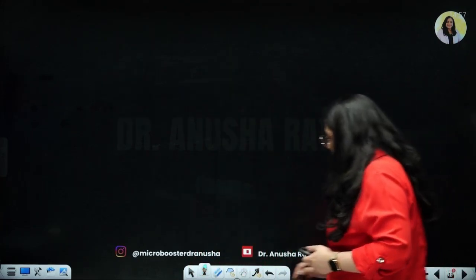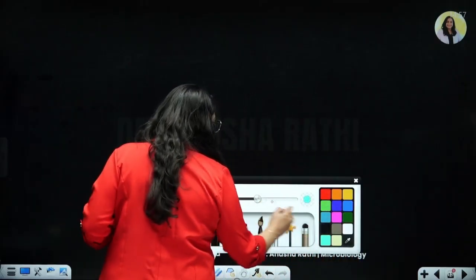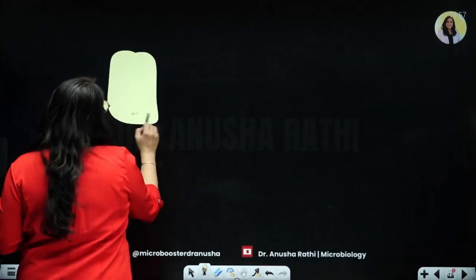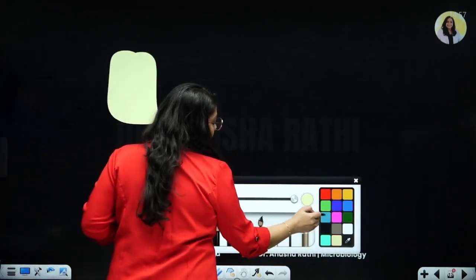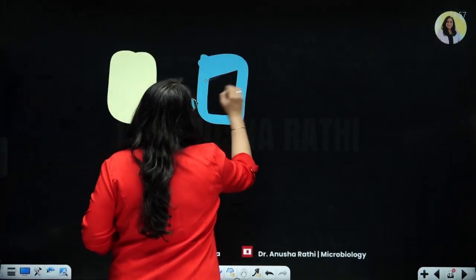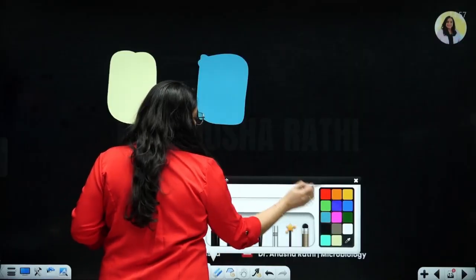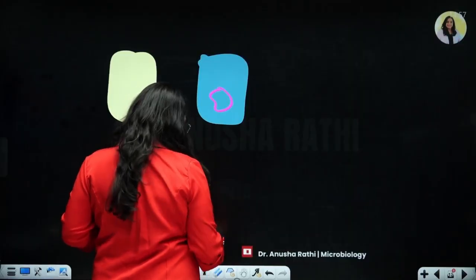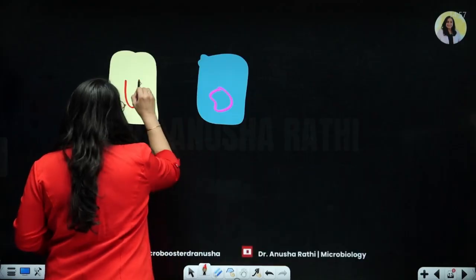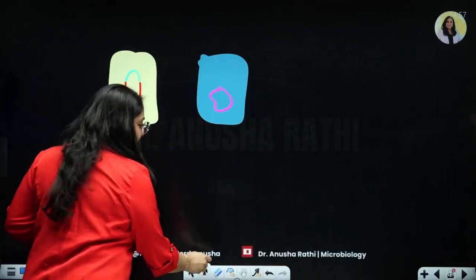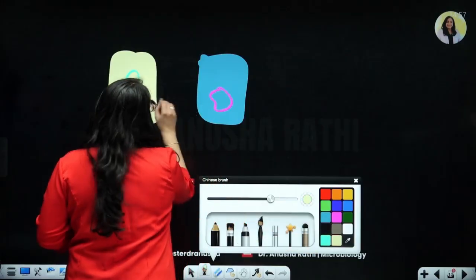So now what will happen when this high frequency cell conjugates with an F minus cell? So here you have an F minus cell with its DNA, and here you have a high frequency recombinant cell with a little bit of plasmid. Yes, what will happen? A conjugation tube will be formed.